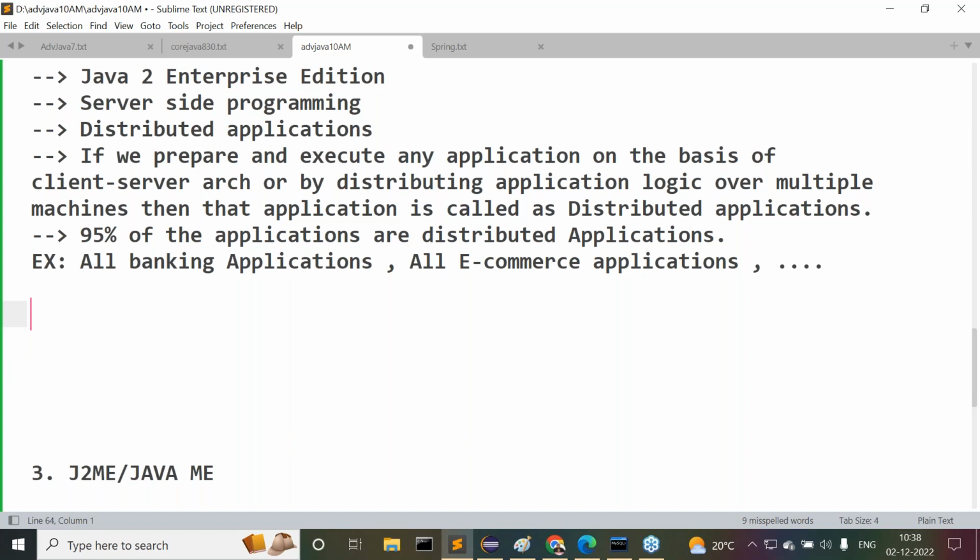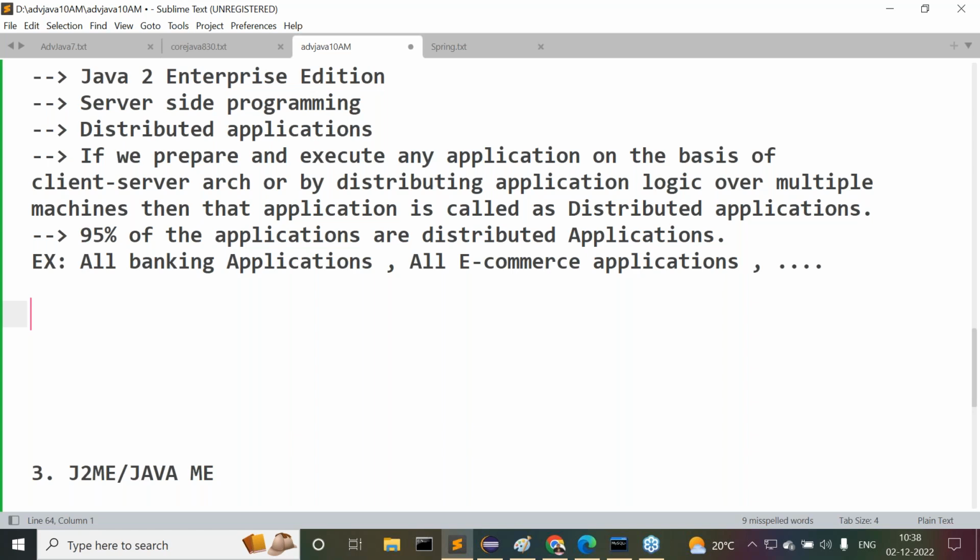Under this J2EE, what content is going to exist? Under this J2EE, what exactly is the content that exists here? That we have to understand. Let's understand this clearly. What content is going to exist inside this J2EE?